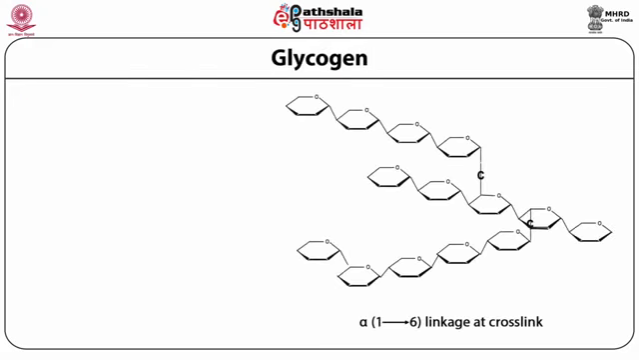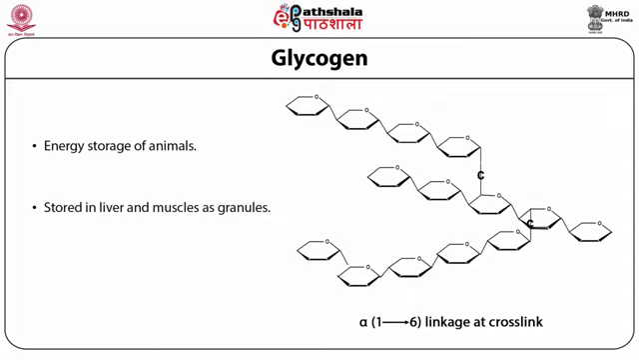Glycogen is a complex carbohydrate which is mostly abundant in animals, and is used as an energy storage in animals, stored in liver and muscles as granules, similar to amylopectin. That means the linkage between two sugar units is alpha 1 to 6 linkage at the cross link.